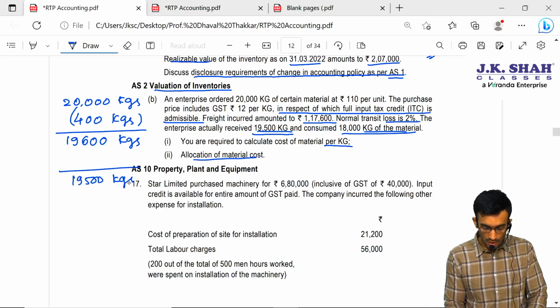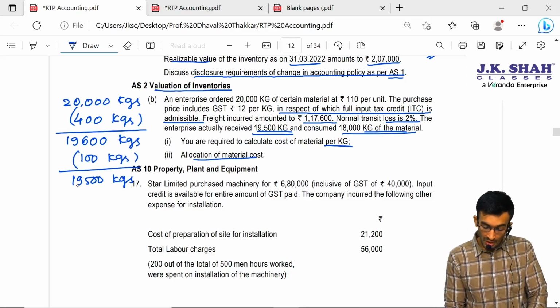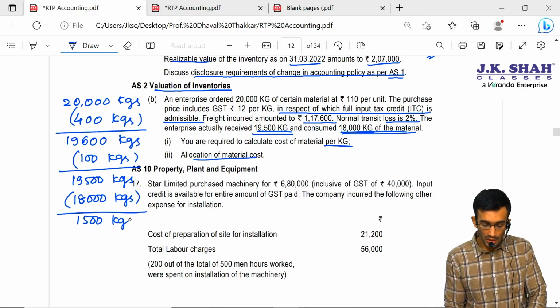So 100 kgs we consider as abnormal loss. Of the 19,500 kgs actually received, 18,000 kgs were actually consumed. So in closing stock there are 1,500 kgs.